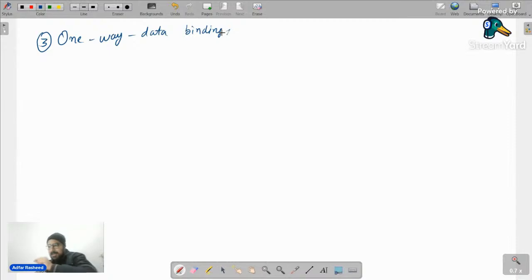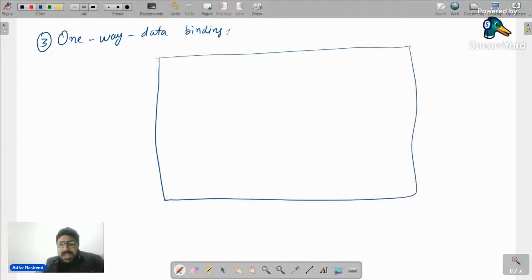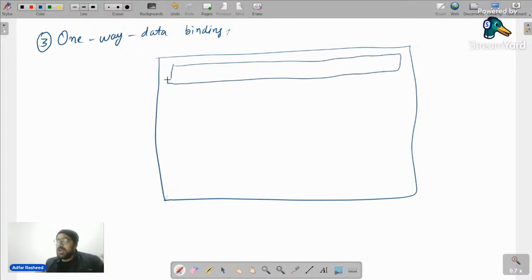Before that, let me come back to component-based architecture quickly. We know that we have our website, let's suppose like this, and there is a lot of content on it: maybe images, buttons, texts, all those containers, all those different sections. Now, React says, break the same website into different components. So maybe this navbar will be treated as one component.